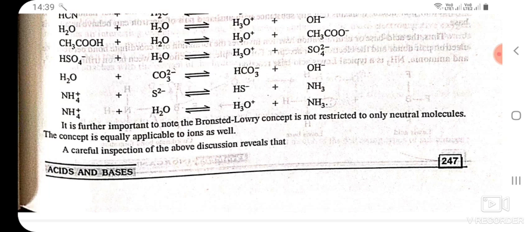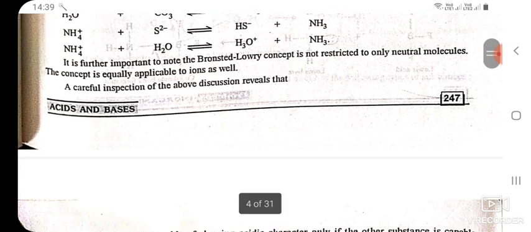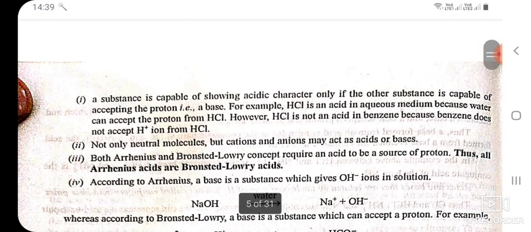A careful inspection of the above discussion reveals that a substance is capable of showing acidic character only if the other substance is capable of accepting the proton, that is, a base. For example, HCl is an acid in aqueous medium because water can accept the proton from HCl. However, HCl is not an acid in benzene because benzene does not accept H positive ion from HCl. Not only neutral molecules but cations and anions may act as acids and or bases.